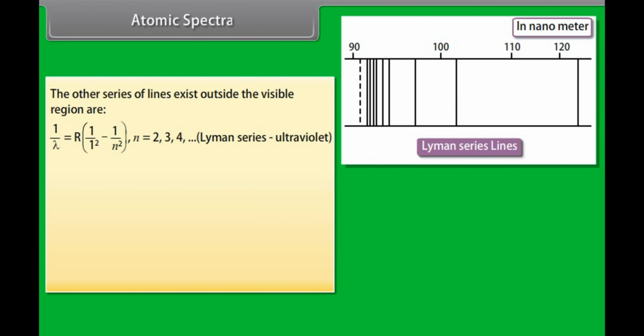The other series of lines that exist outside the visible region are the Lyman series, which is given by 1 upon lambda equals R times 1 upon 1 square minus 1 upon n square. Here the value of n may be 2, 3, 4, 5 and so on.